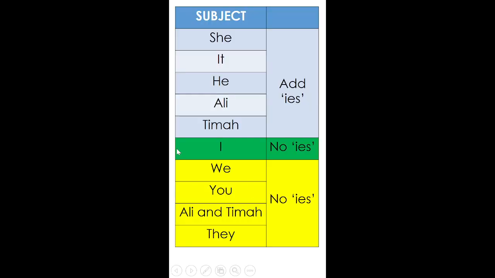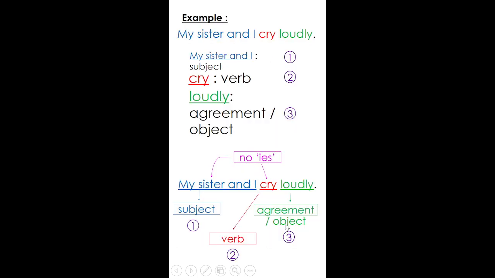So therefore, when you are using we, you are using the subject from the Wiyat group. Therefore, there's no need for you to add the IES. So my sister and I cry loudly.